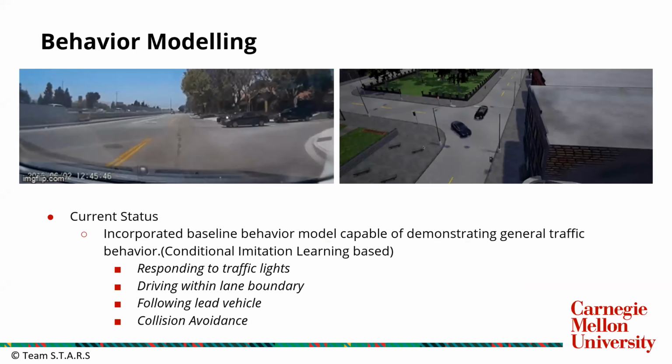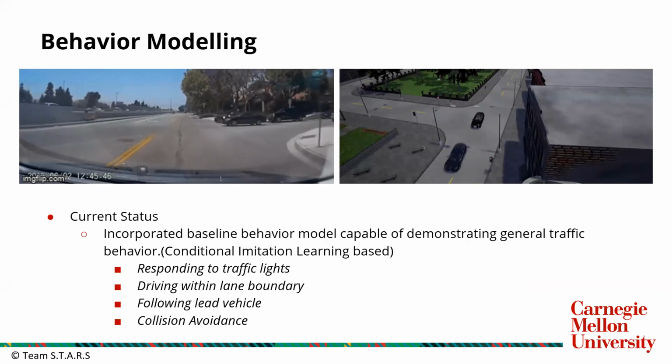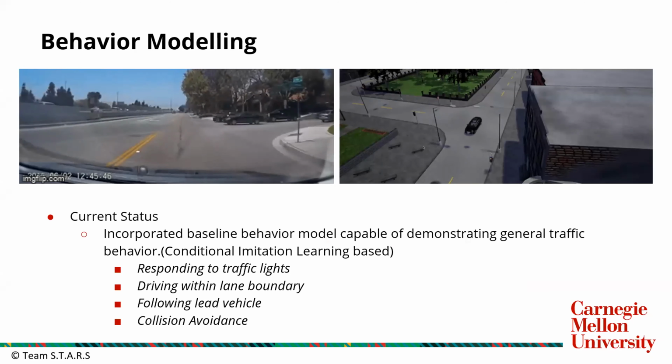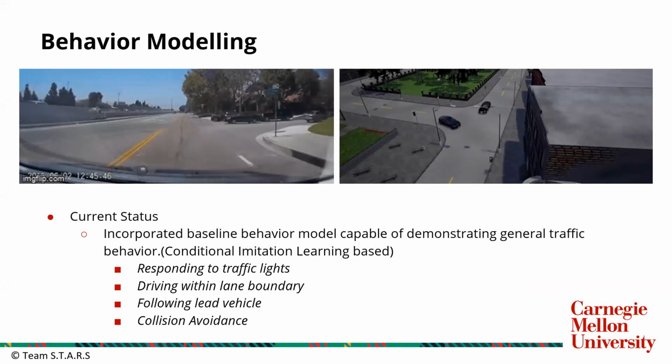We can see a real world scenario on the top left GIF, and we have replicated such an edge case scenario in the simulator on the top right GIF. So currently our agent is able to respond to traffic lights, drive within lane boundary, follow the leading vehicle, and avoid collision.